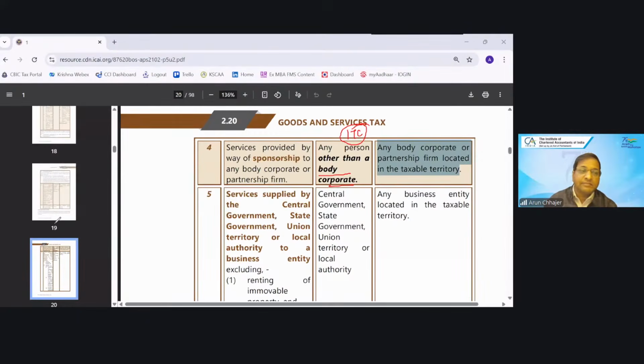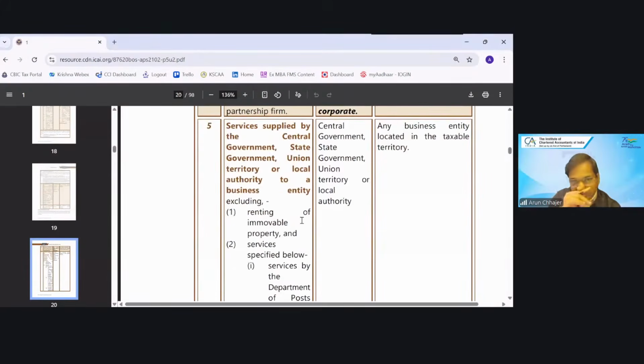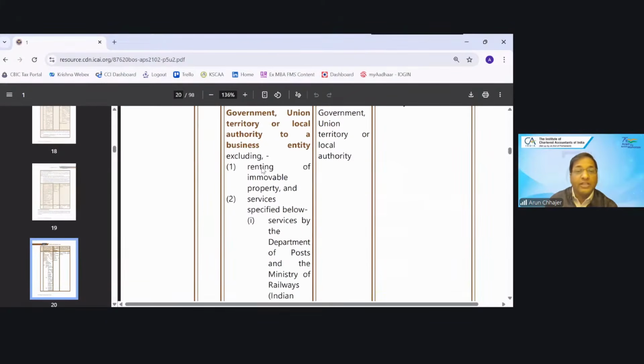Then again, service supplied by the government, central government, state government, union territory, local authority. Then any business entity located in the taxable territory will be required to pay the tax under RCM. Okay. What is being excluded? Renting of immovable property is being excluded.